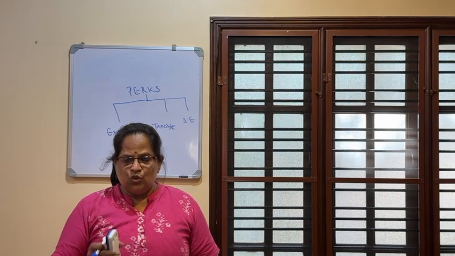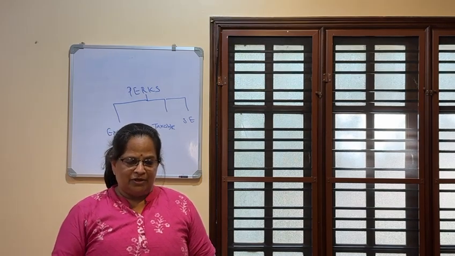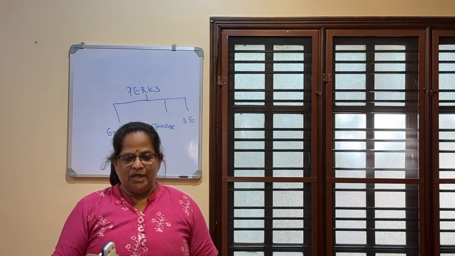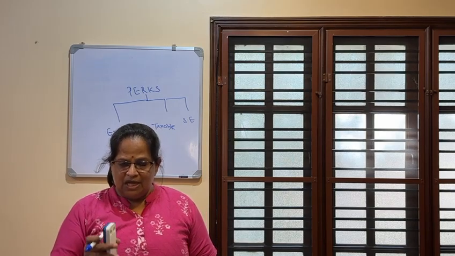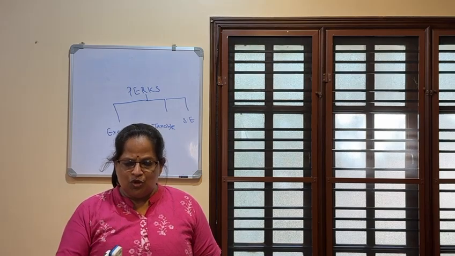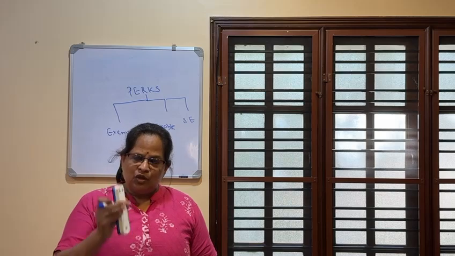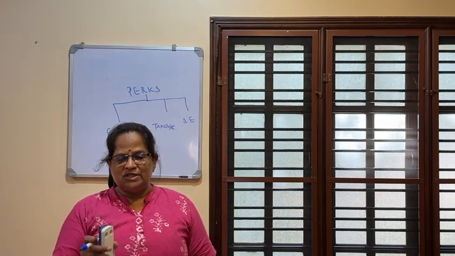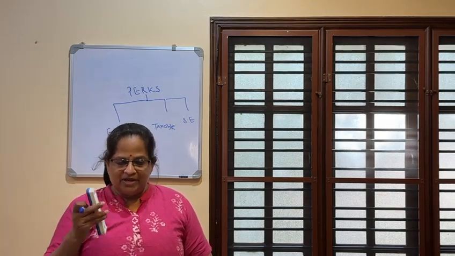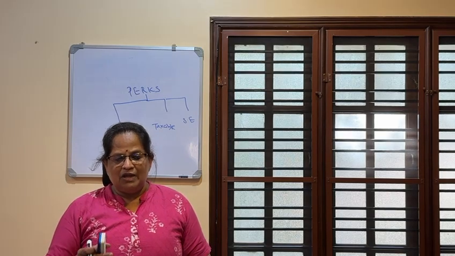Now if the car is owned by the employee and expenses are met or reimbursed by the employer, and it's used only for official purpose, there is no perquisite. But if the car is used for personal and official purposes, 1,800 per month for small cars and 2,400 for big cars. Small car is cubic capacity up to 1,600. If it's exceeding, it's called a big car. If a driver is provided, rupees 900 will be charged as additional value of perk.